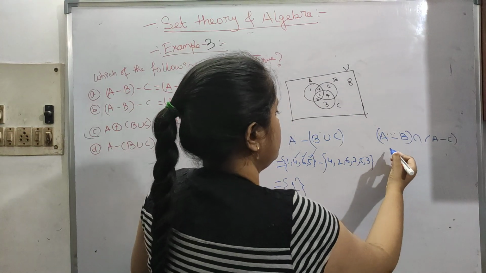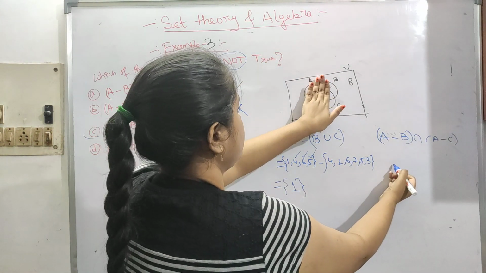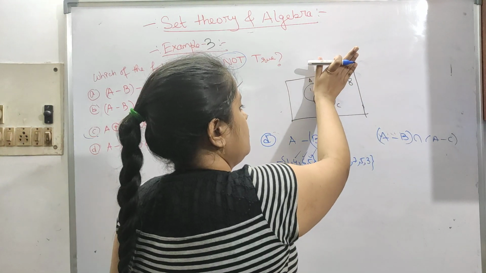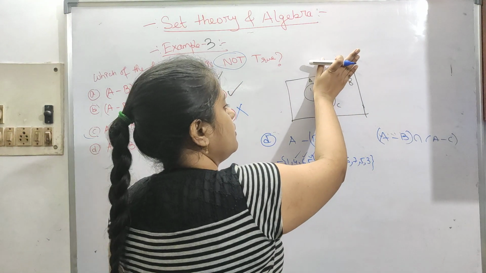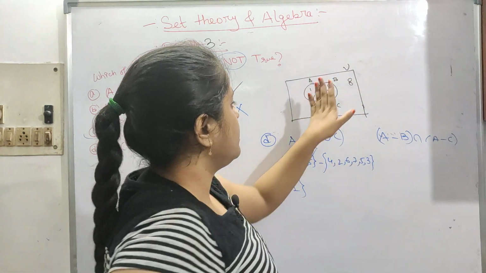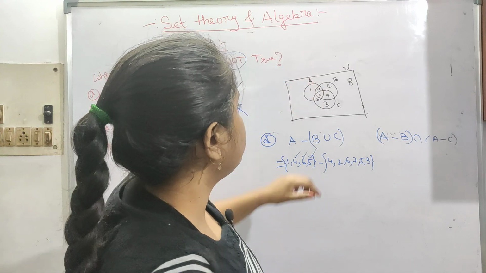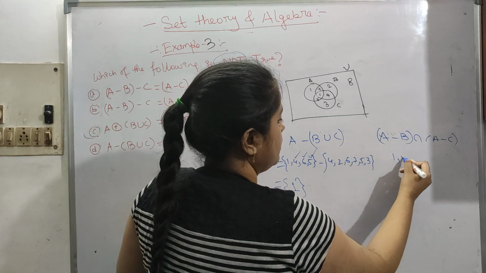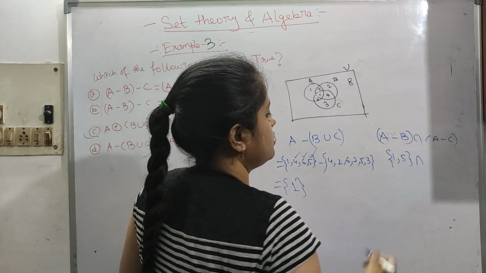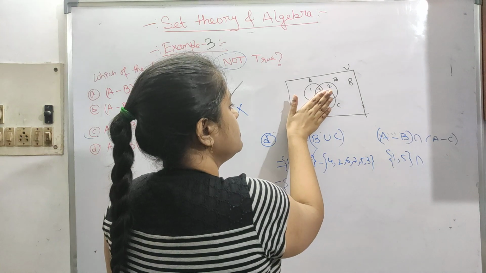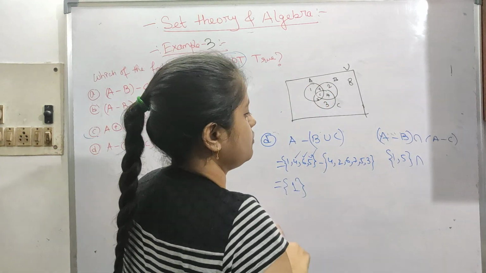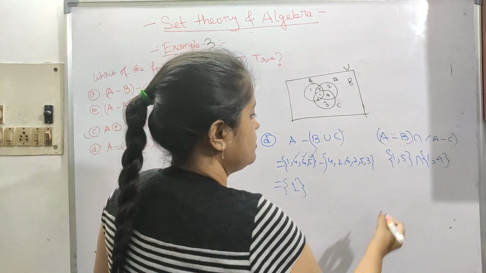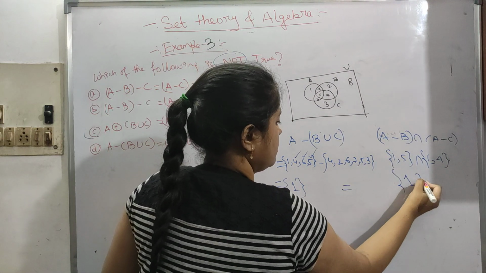So now from this, A minus B is 1 and 5. See, you can see it like this. You can write it down anyway, but because of practice, you can see it like this. So A is total 1, 4, 6, 5, and if you remove this B part, it will be 1 and 5. Intersection A minus C. A minus C means this part, so it will remain 1 and 4. So the common is 1 only, so this is equal.